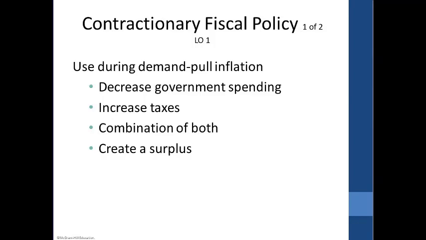Well, we use the expansionary when we're in recession or even in the trough, and we increase the amount of money that's available for us to spend. So the government spends, or they give us more money to spend, so that we increase GDP. And it takes a while to do this. It may be from 6 months to a couple of years.